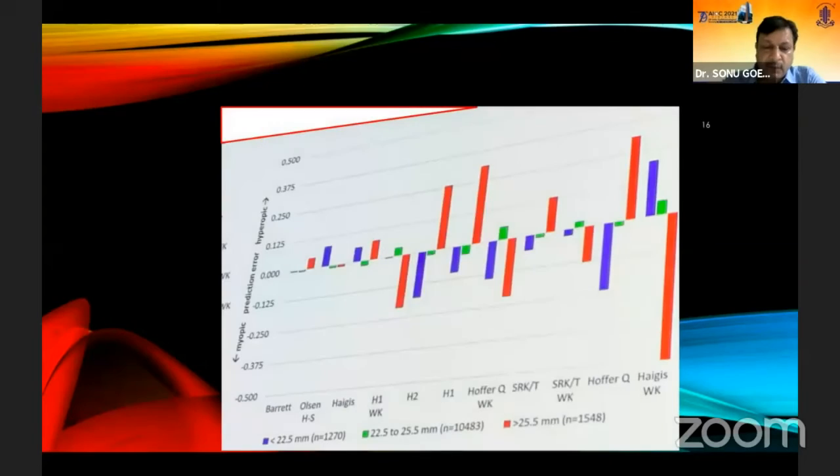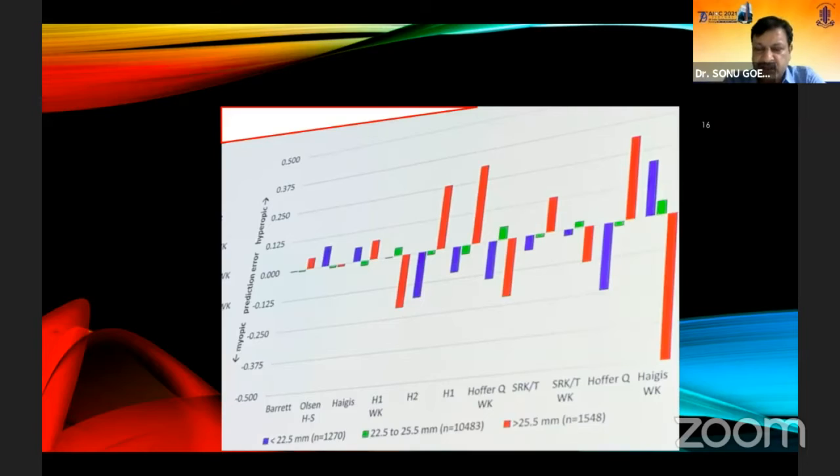If you see, this is a beautiful pictorial depiction. On the extreme left, those bars are the Barrett, the Olsen, and the Haigis. The red is for the extreme, the high axial length or the high myopes. Blue is for short axial length, and the green is for the range between 22 to 25. If you see closely, the bars are very minimal. That means the prediction error is very, very small for Barrett, Olsen, and the Haigis. So I think these three formulas hold very strong when you are dealing with the extremes of axial length, the short, long, and even normal eyes.